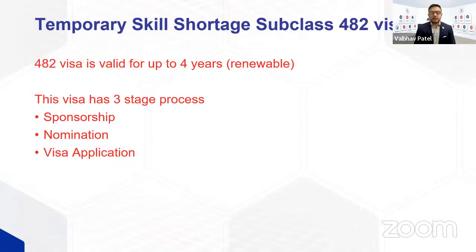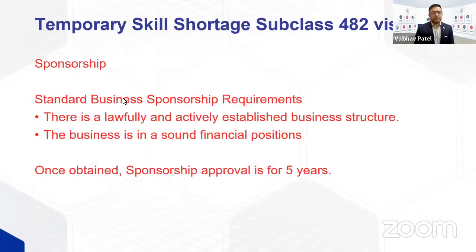That is, they are approved to be a sponsor for this particular visa category, where your employer will have to provide the business registration documents to prove that they're operating lawfully in Australia. They will also have to provide a business financial document to justify that the business is financially stable. Once this is approved, the sponsorship is valid for 5 years.